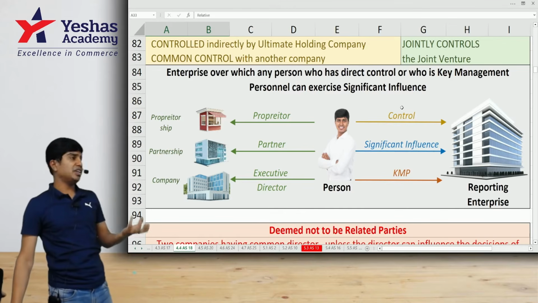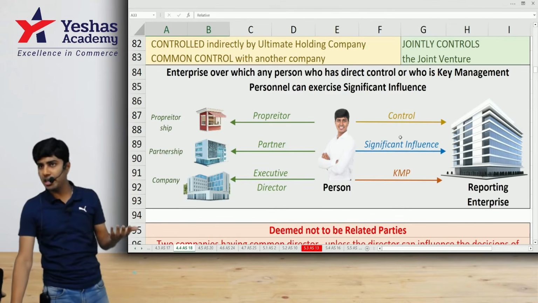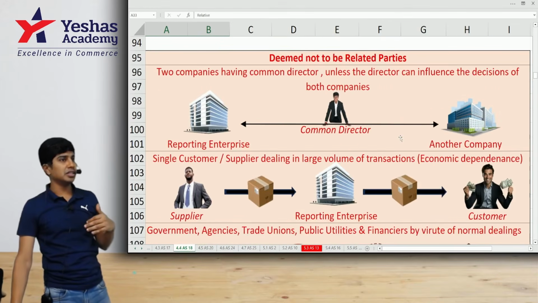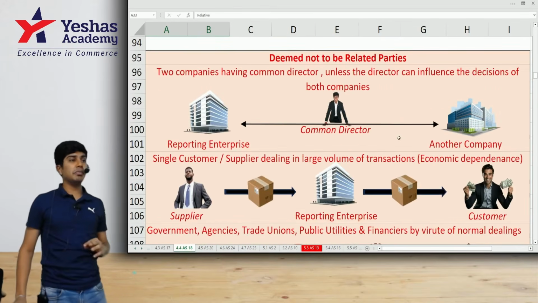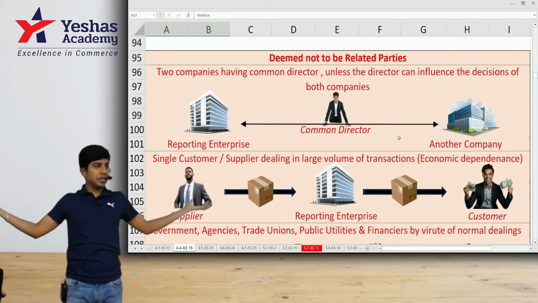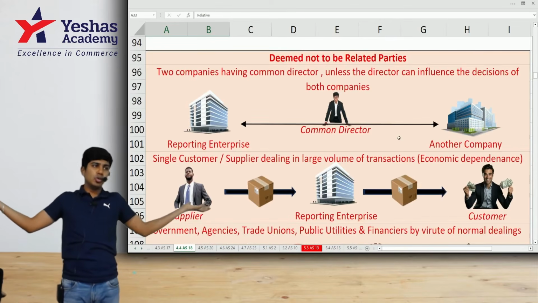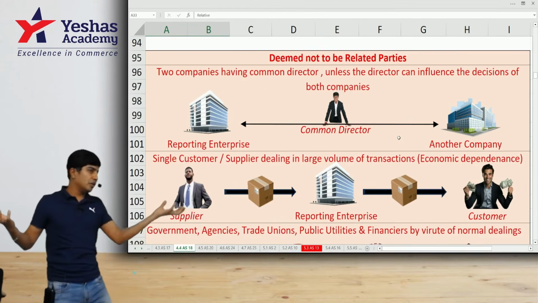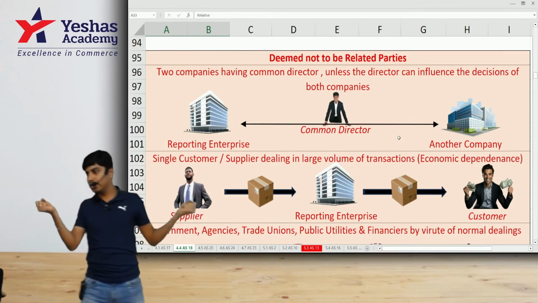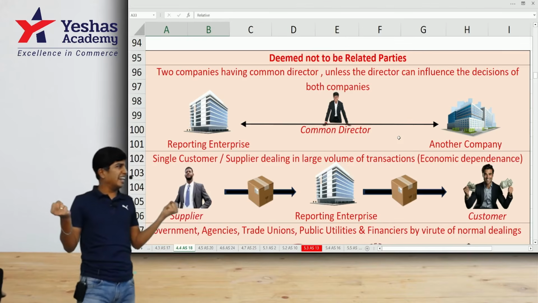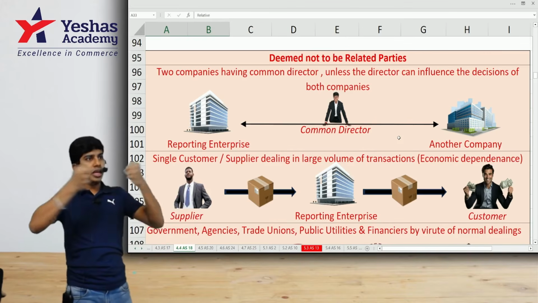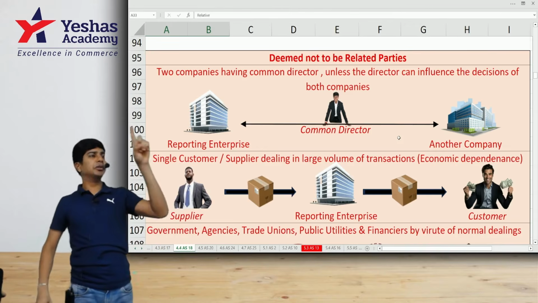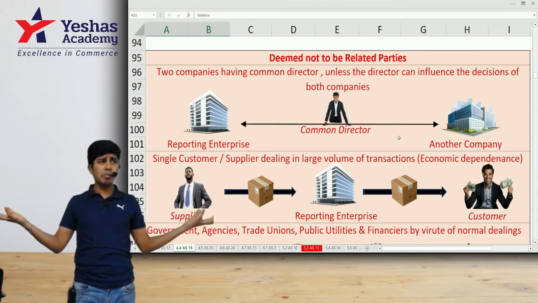Now, after telling you all the entities in which I am a related party, I'll tell you the entities which are not my related parties. They are deemed to be not related. I am director in 2 companies. Just because I am director in 2 companies, these 2 companies are not related, unless I have the power to direct, control, manage them. When I have the power to direct, manage and control both, then they are related. Otherwise, no. Just because one director is in common, are 2 companies related parties?